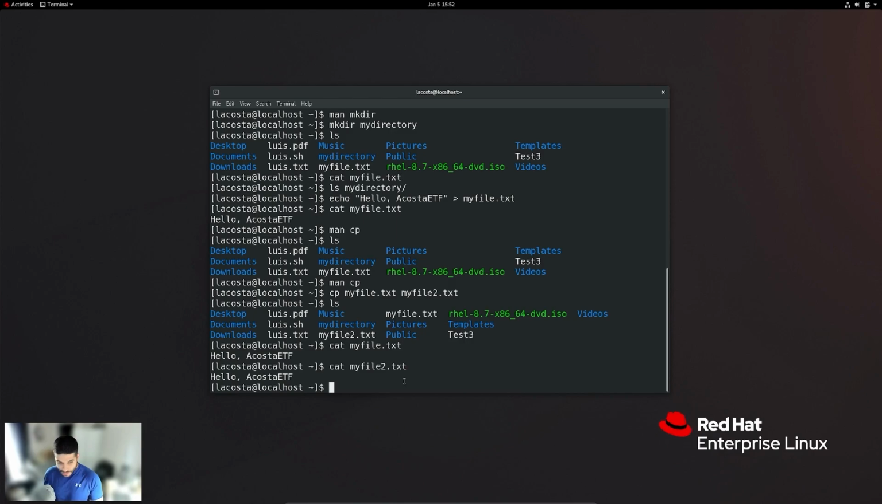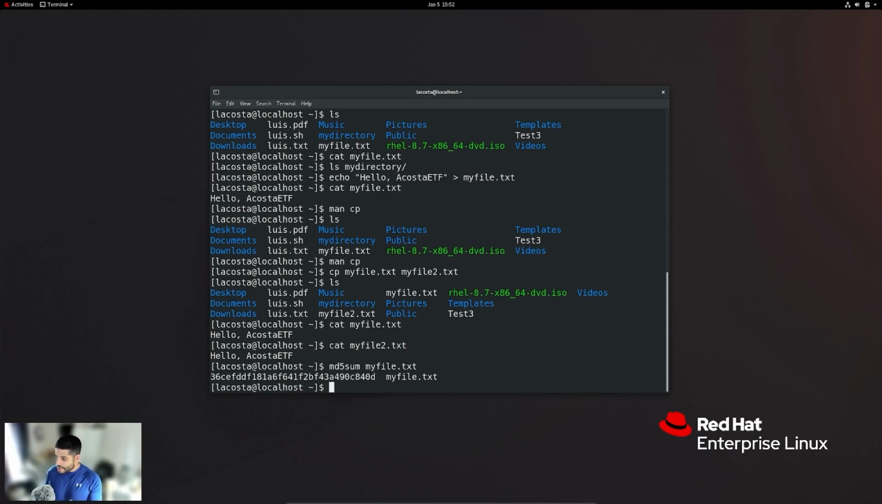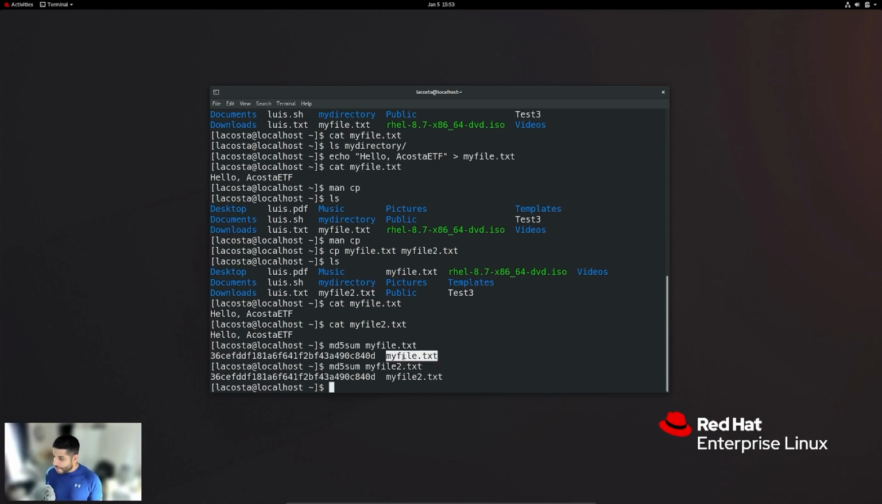So as an example, let's just do md5sum, and we do myfile.txt. There you can see what its hash is. Now let's do the same command for myfile2. And what do you know? myfile and myfile2 have the exact same MD5 sum, right?